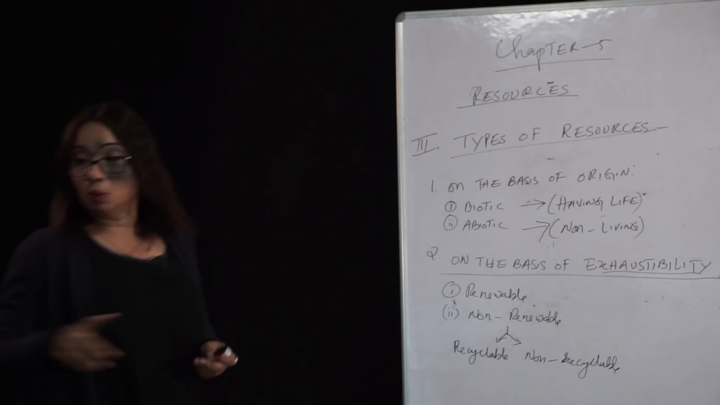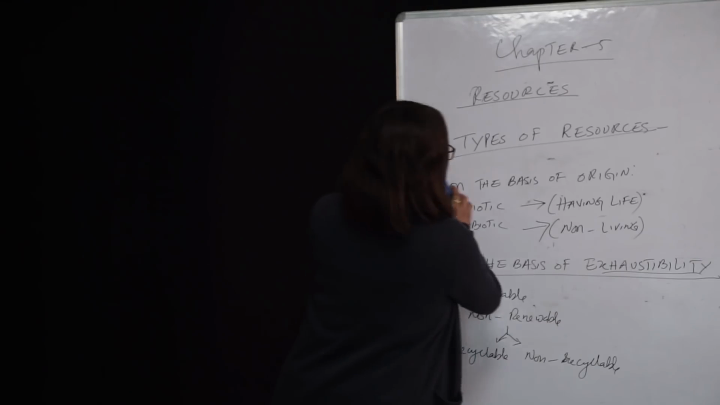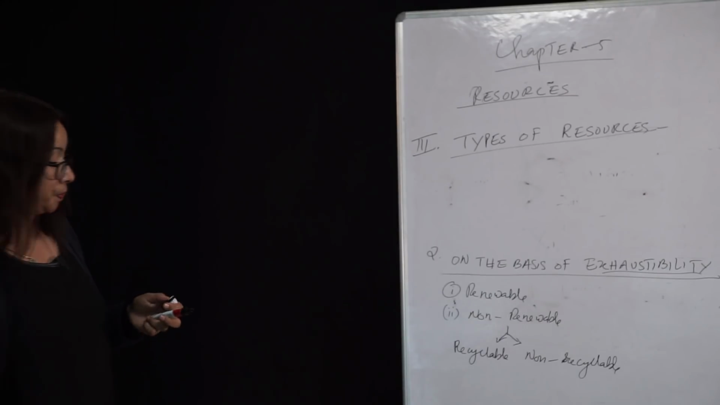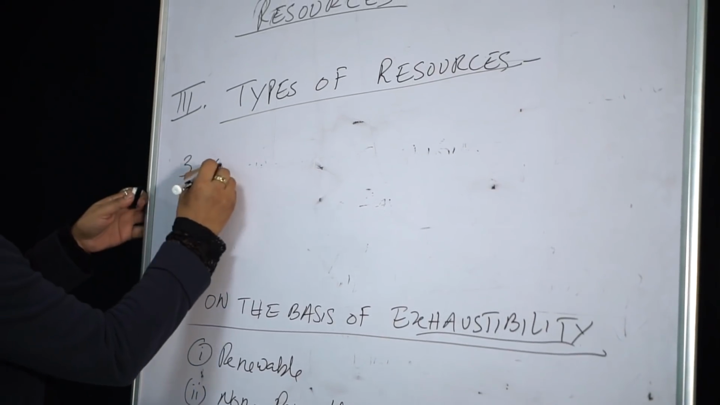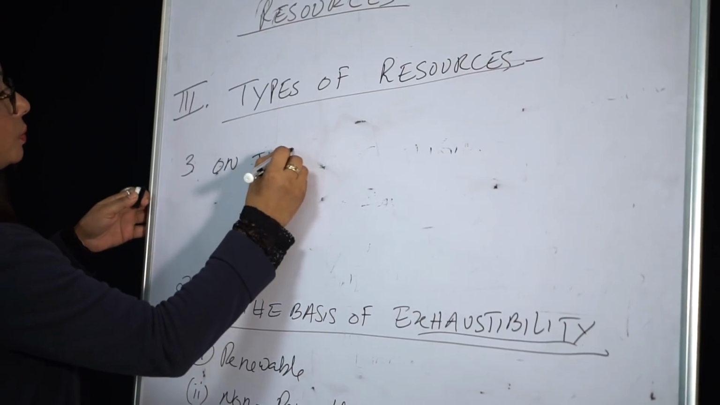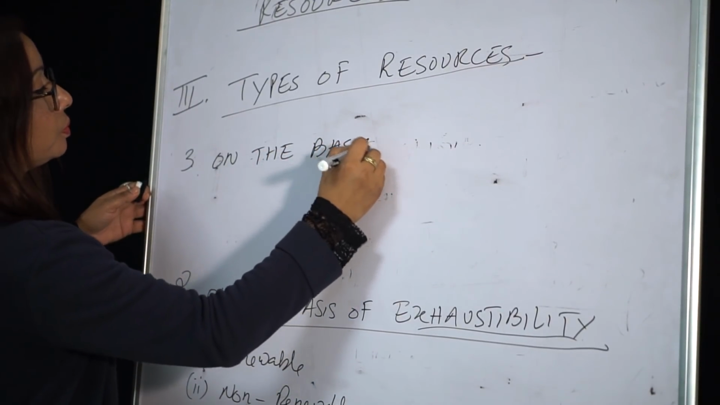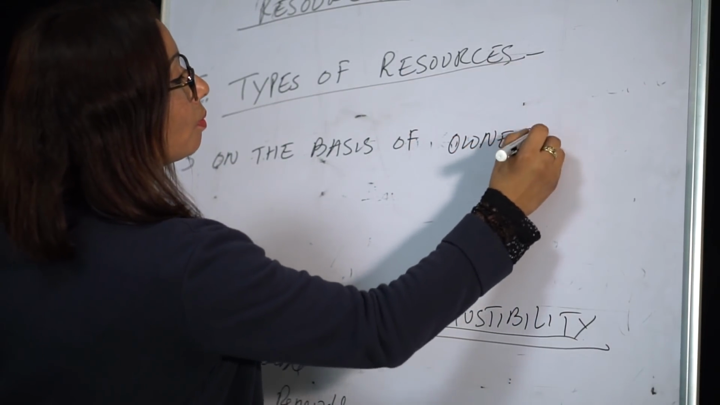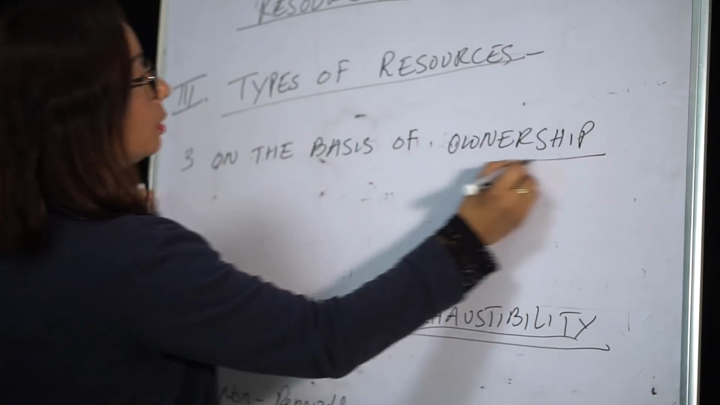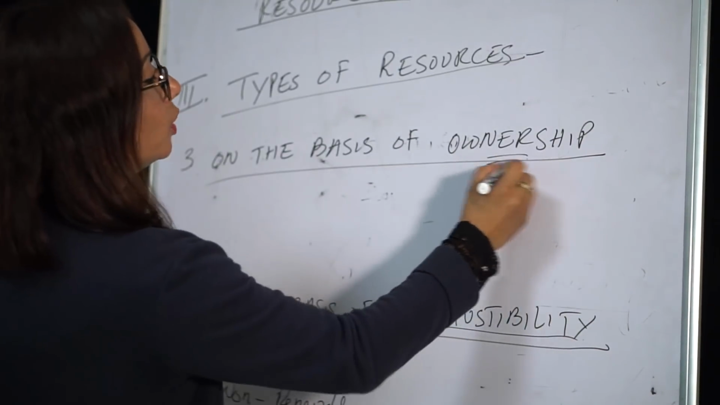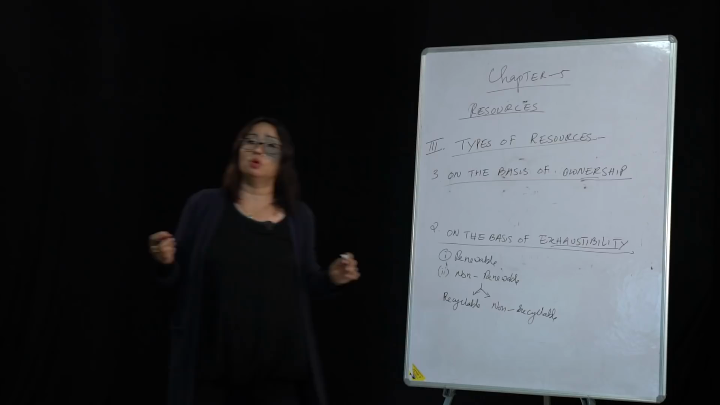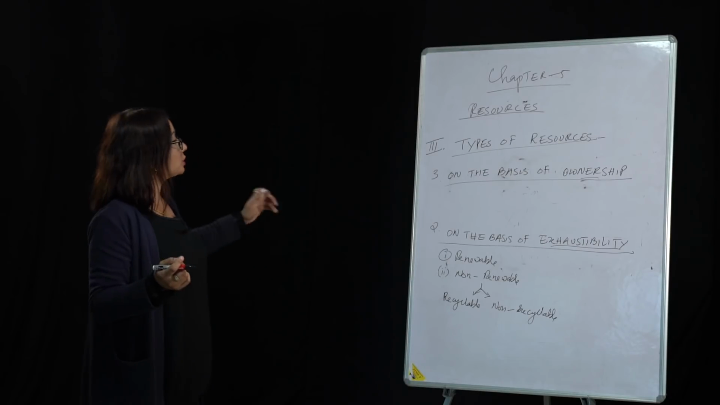The third one will be on the basis of ownership. Now the term ownership should strike a bell. Ownership means what? I own this. This is my car. This is my house. You are the owner. On the basis of ownership, the question is: who owns it?